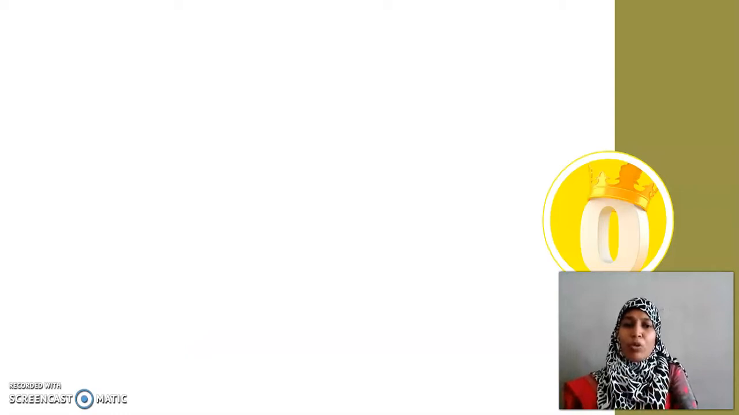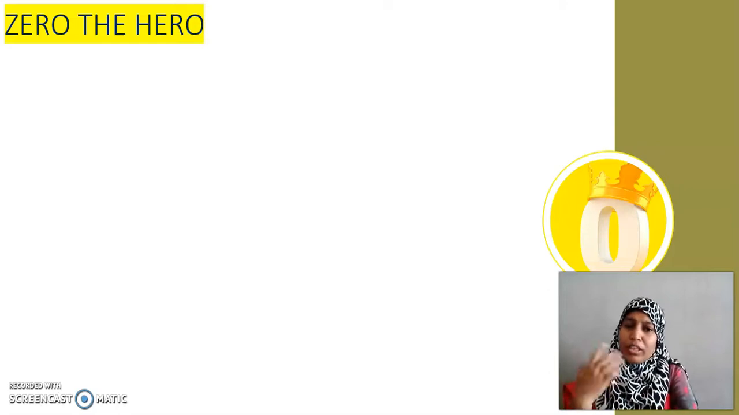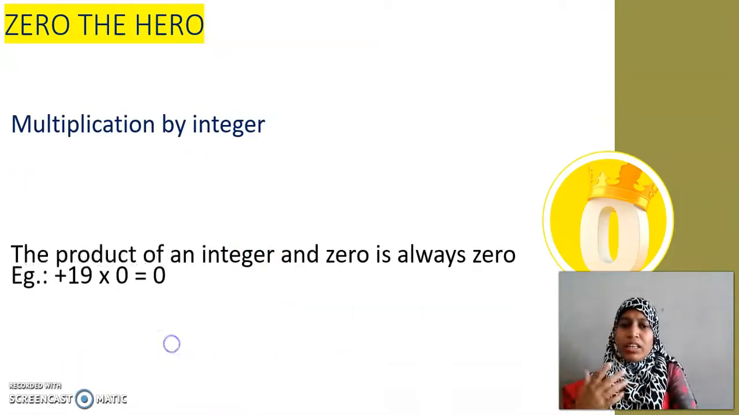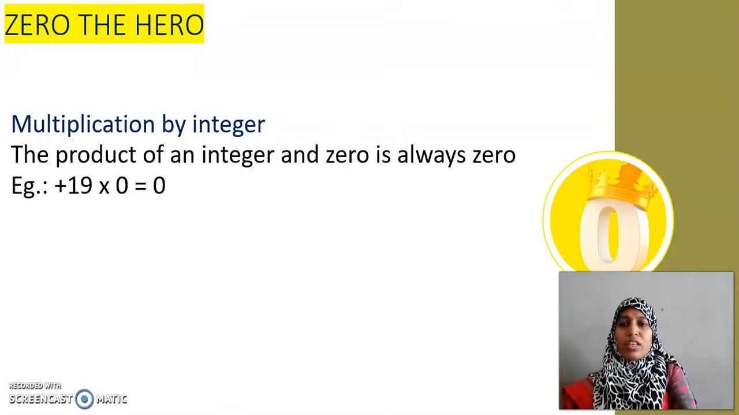Now, let us see about the special king, 0. 0 is the hero. Let us learn how to do multiplication with 0. You already know 0 into something is 0. Similarly, if I consider a positive integer or a negative integer and multiply it with 0, again I get 0. That's what I have written here. The product of an integer and 0 is always 0.